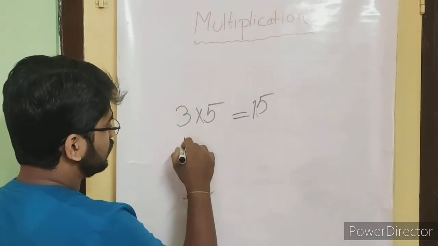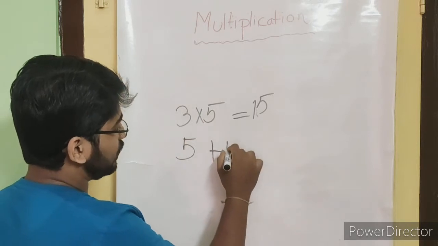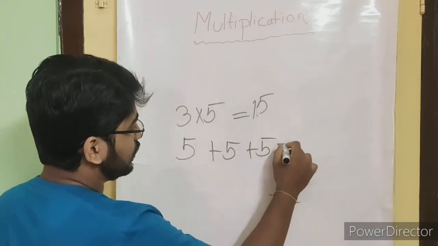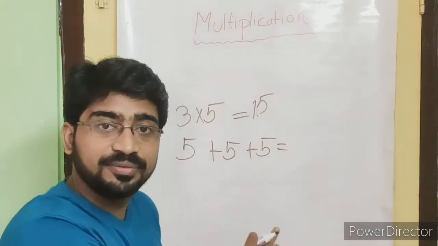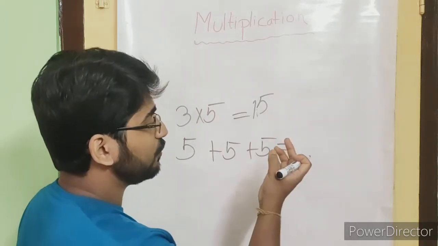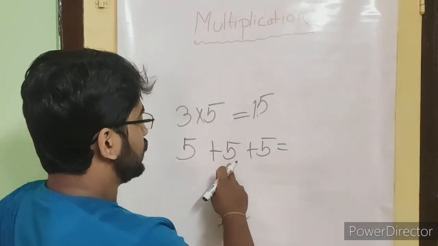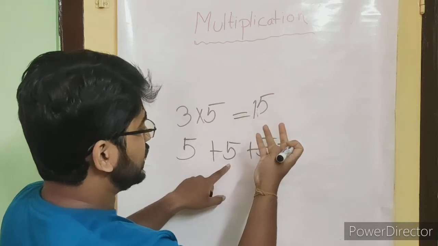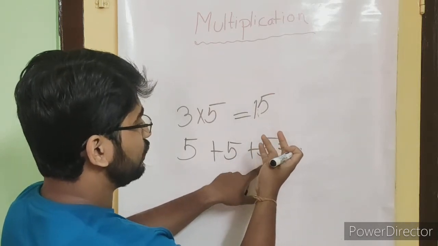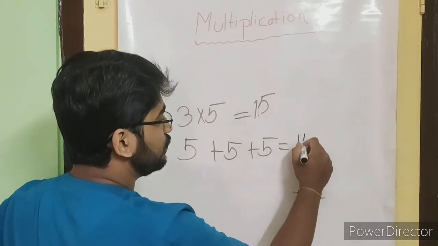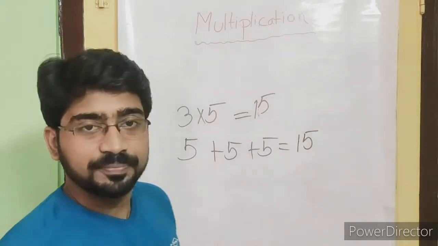So what will this be? 5 plus 5 plus 5. If we add 5 three times, 1 2 3 4 5, 6 7 8 9 10 11 12 13 14 15. So it will be 15.